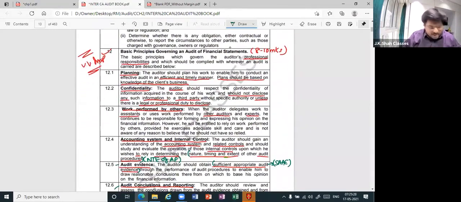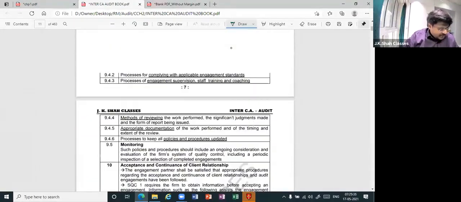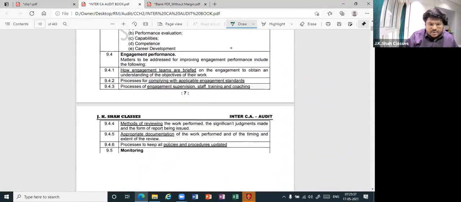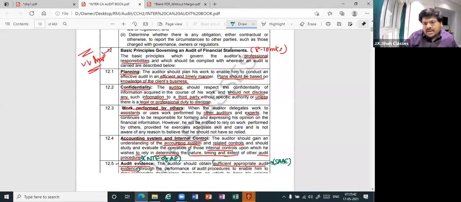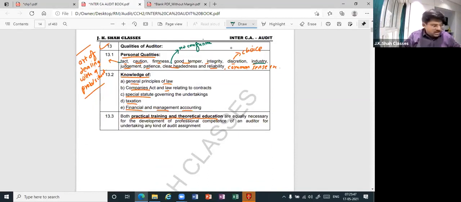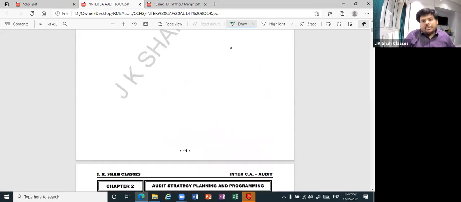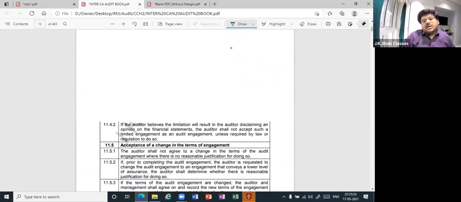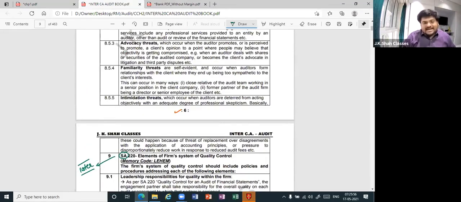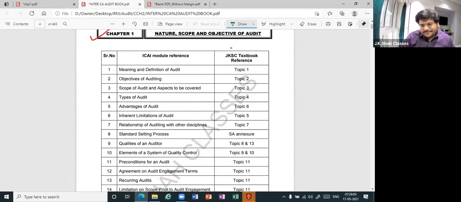Basic principles governing an audit. Done. It is a part of this only, inside only. It is related, don't worry. So basic principles, done. Apart from that, qualities of an auditor, done. Can I say, obviously leaving standards on auditing away, the chapter is done? Obviously the standards on auditing are left, but that has to be taken later anyway. So you cannot mix both of them, else you'll get confused. All cool?